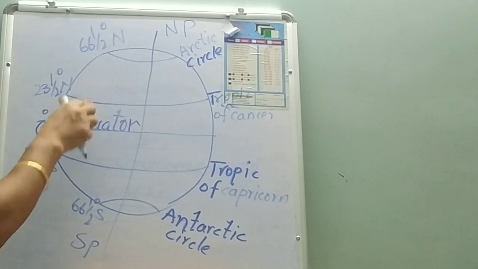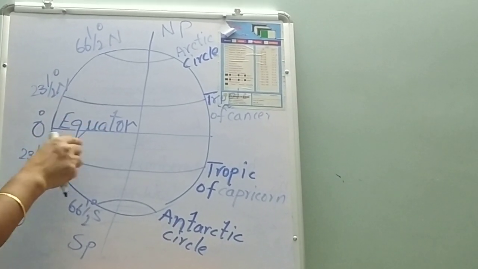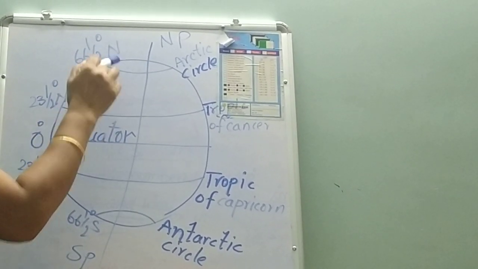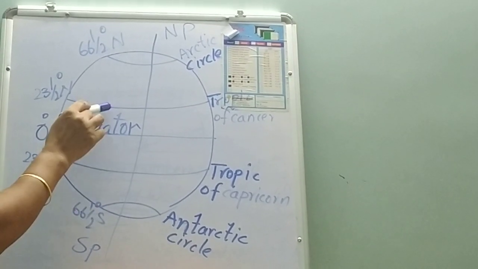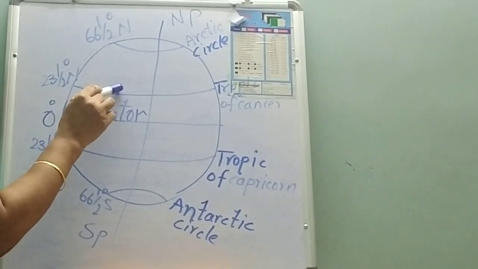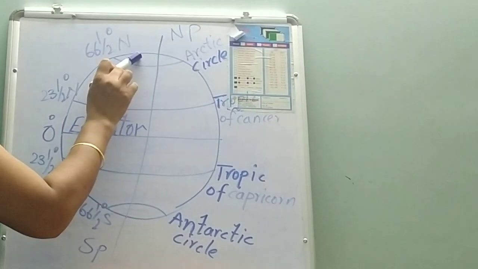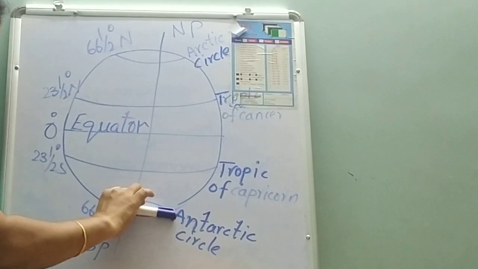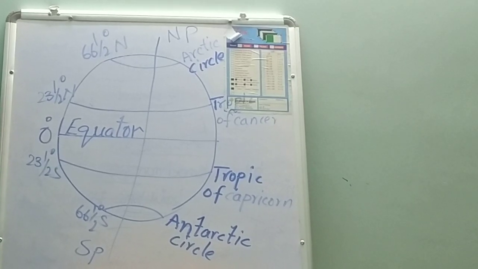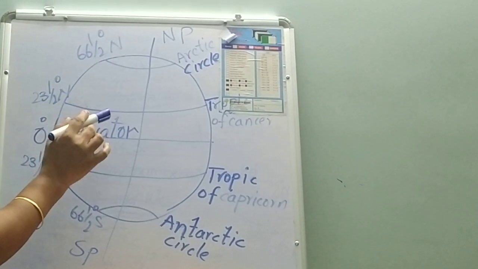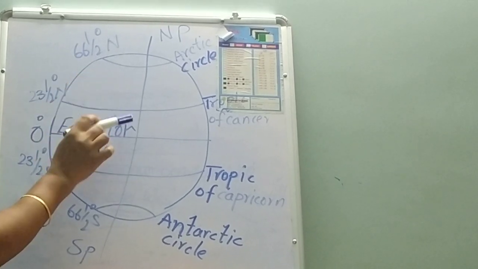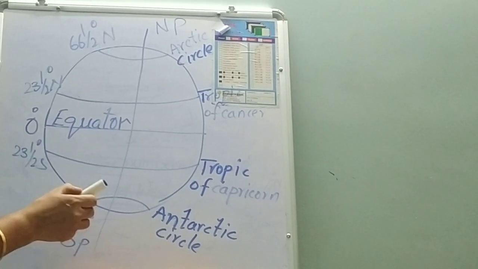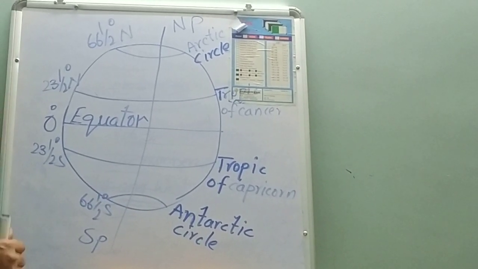Which one divides the earth into two equal halves or hemispheres? The equator. The equator divides the earth into northern hemisphere and southern hemisphere. So when it falls on the Tropic of Cancer, 21st June is the longest day in the northern hemisphere. The same 21st June is the shortest day in the southern hemisphere. So 21st June is known as summer solstice in the northern hemisphere and winter solstice in the southern hemisphere. Is it clear children? Next, winter solstice.